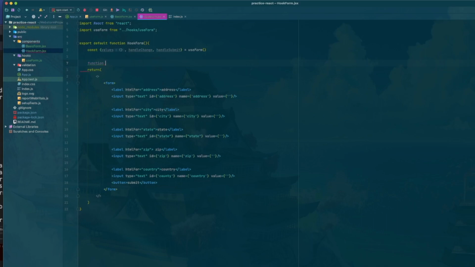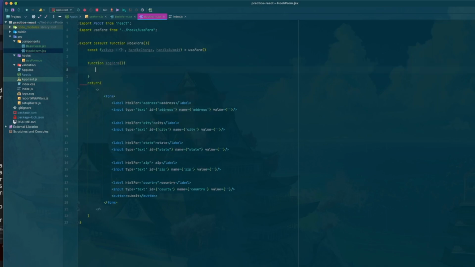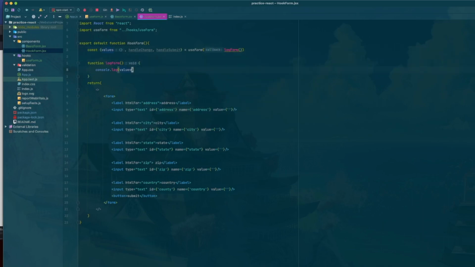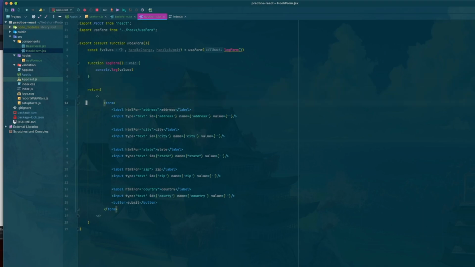So what we're going to do is we're going to do function, and now normally this would be whatever you're calling to handle. I think if you're calling an API to update or create a user or an address based on this form, your call to that API would be inside of this function. For right now, what we're just going to do is, like it says, we're just going to log it. But we're just going to log the values now. Okay? And then, so what we're going to do here is in this use form, we are going to do log form. Okay? All right.